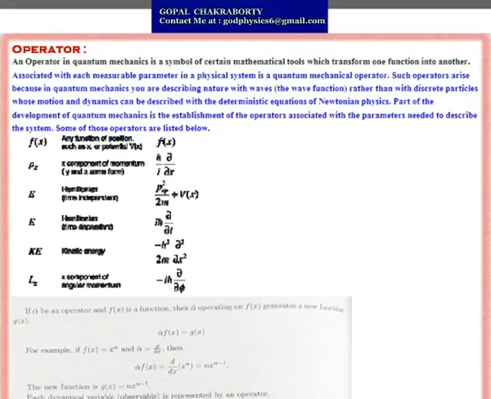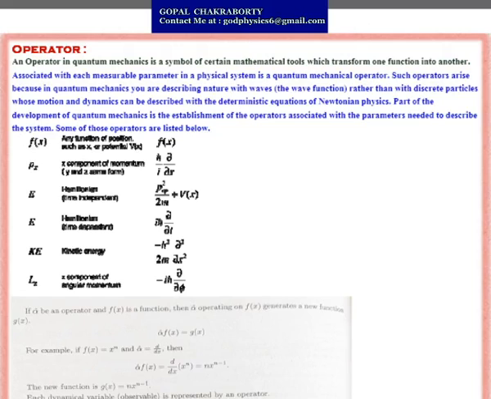So part of the development of quantum mechanics is the establishment of the operators associated with the parameters needed to describe the system. Here I have shown you some of the operators listed.